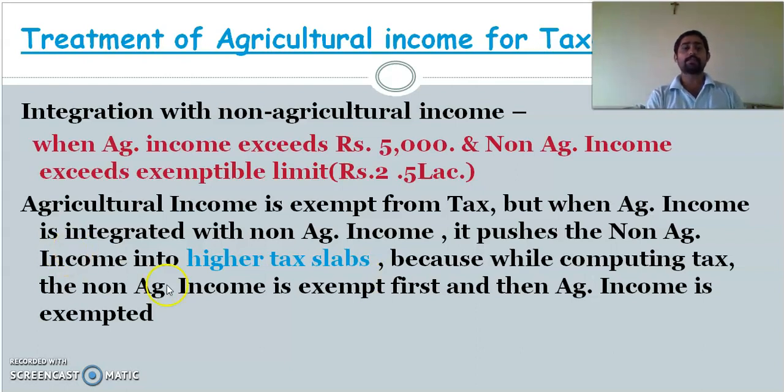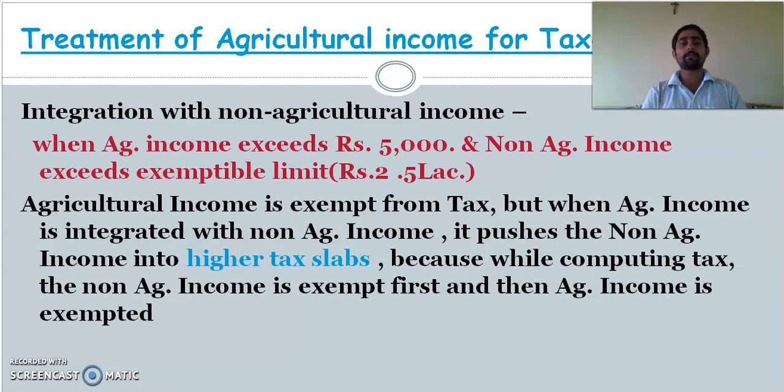In that case, in spite of the exemption available for agriculture income, the agriculture income is integrated with the tax and it will push non-agriculture income into higher tax slabs. First non-agriculture income will be considered and then agriculture income will be considered. For example, he has 2 lakh of income, 1 lakh non-agriculture, 1 lakh agriculture. So he will consider non-agriculture first, then agriculture.